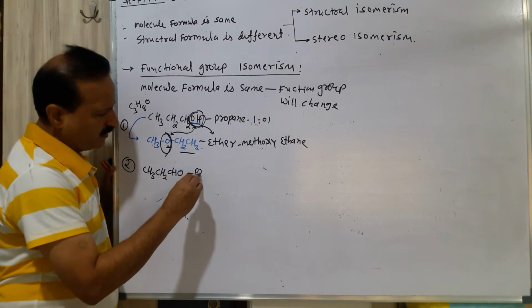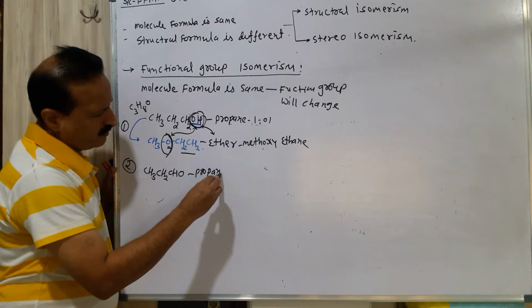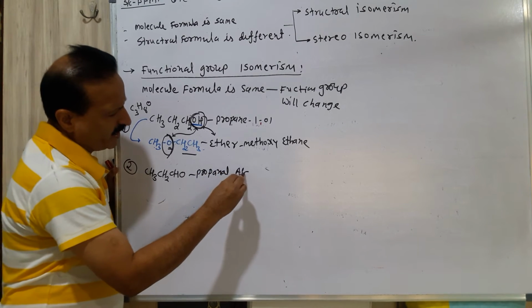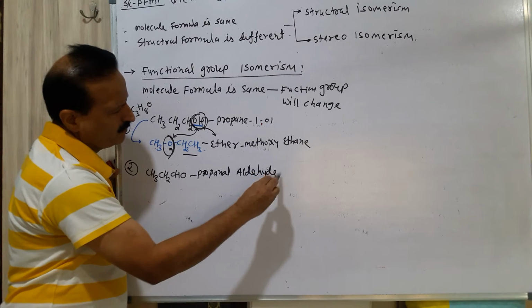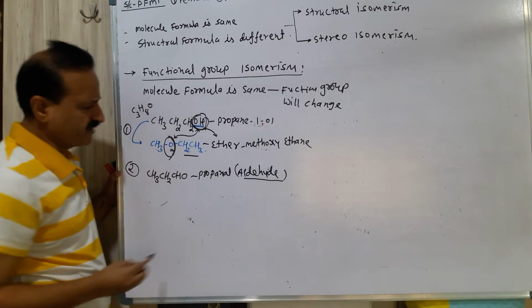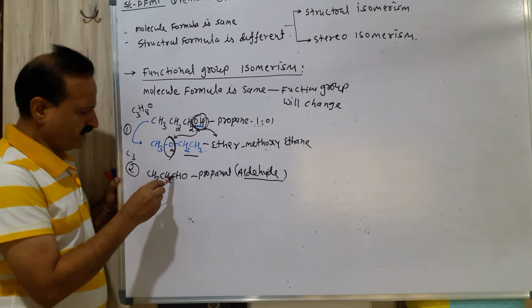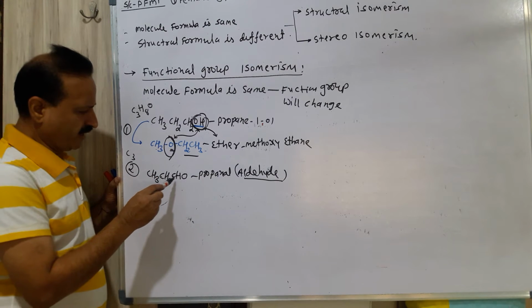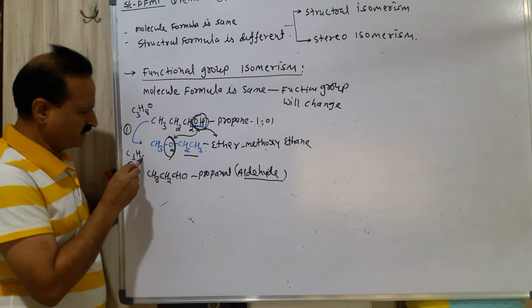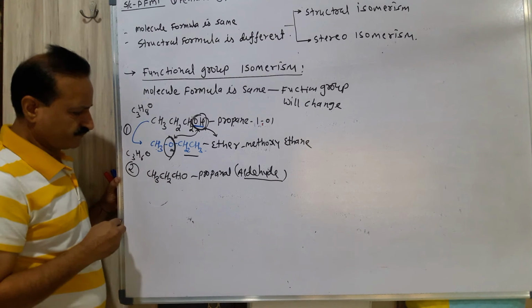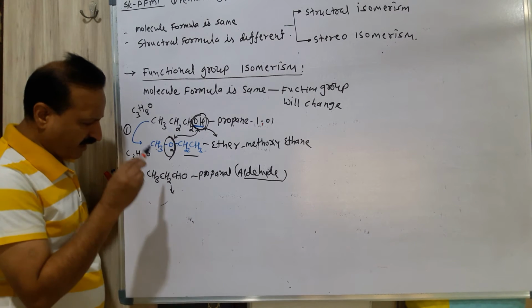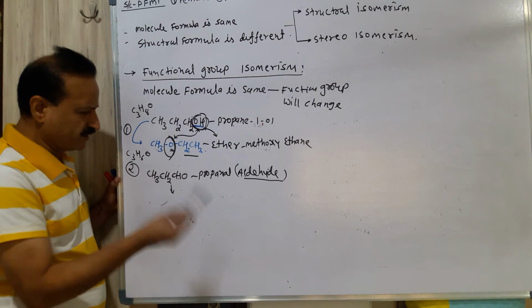This is propanal. Functional group is aldehyde. Carbon 3, hydrogen 6, and oxygen 1. You can change this same molecule formula to another functional group.